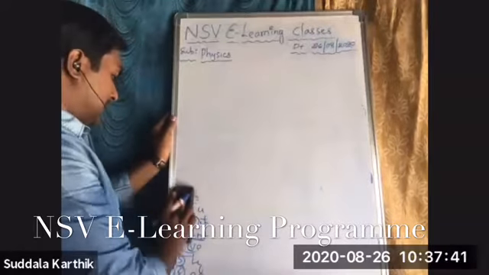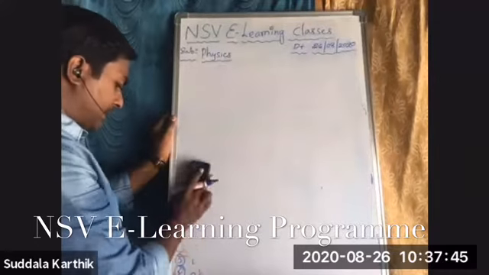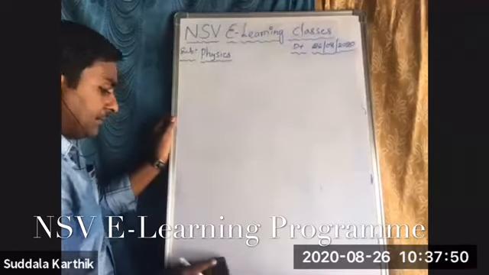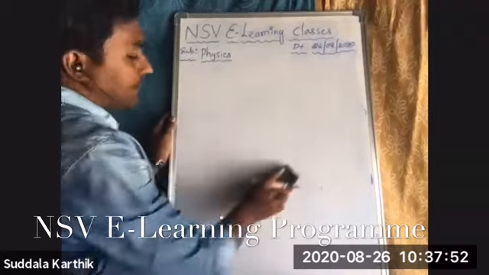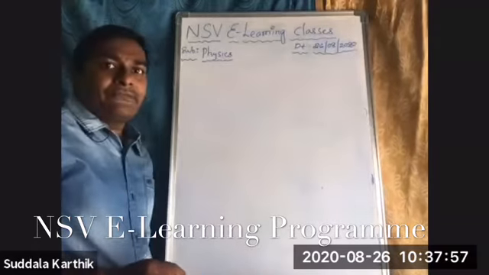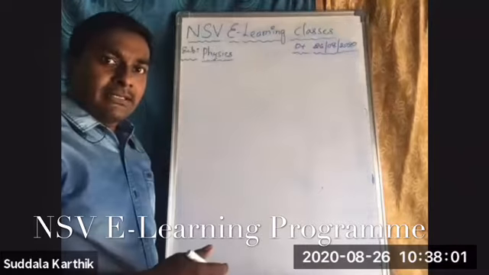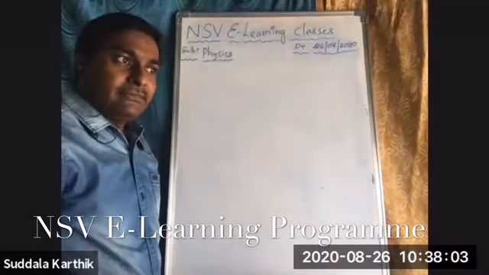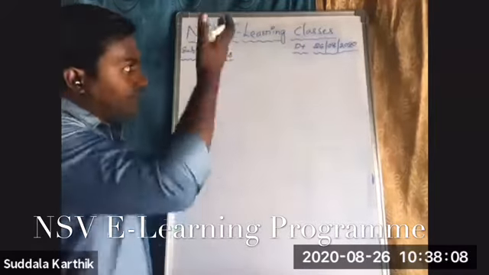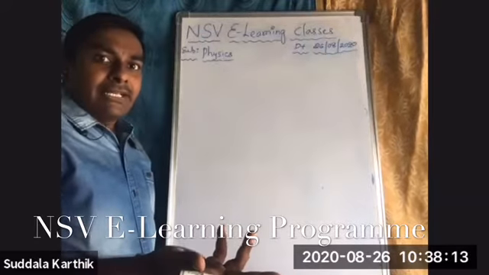Suppose offline classes start at the end of March, whatever you have learned, you are ready to write the exam. Suppose 50% of the syllabus is decided at that time, and you have learned 100% of the syllabus, then we can write easily.